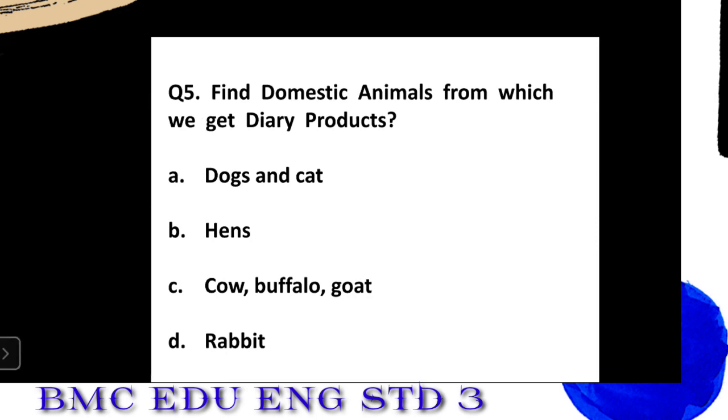Yes, very, very good. The answer is C. Cow, buffalo, and goat. All of these give us milk, from which we get different dairy products like yogurt, curd, butter, right? So the answer is C. Okay.